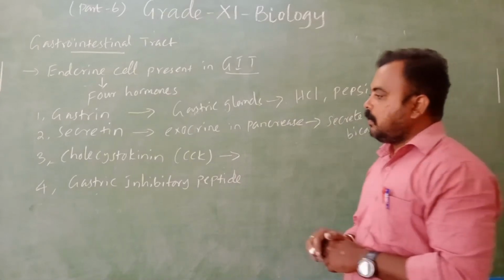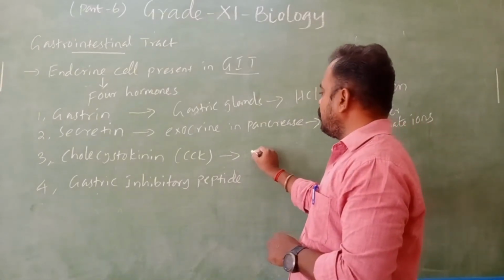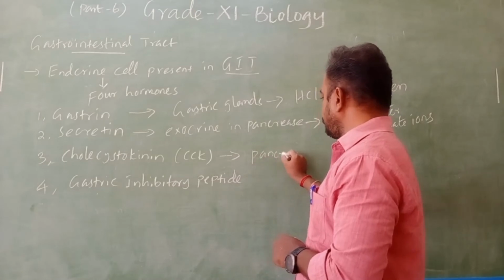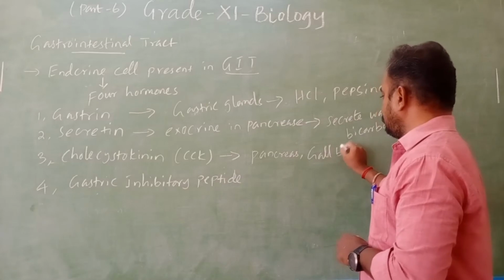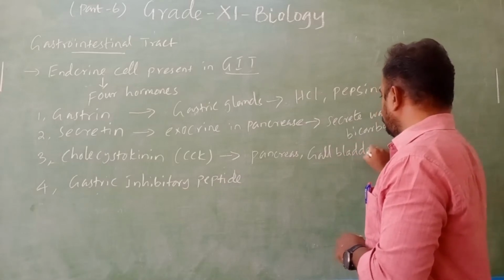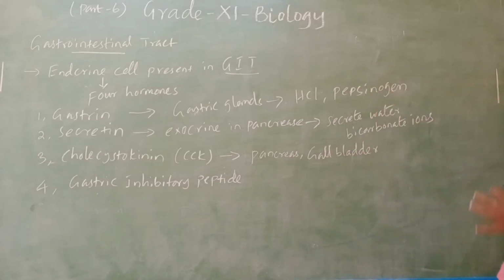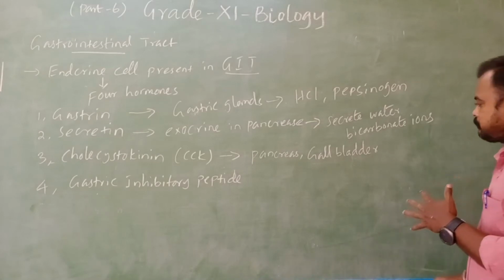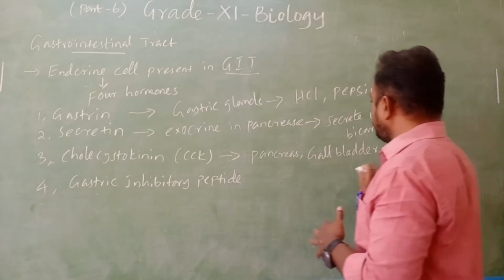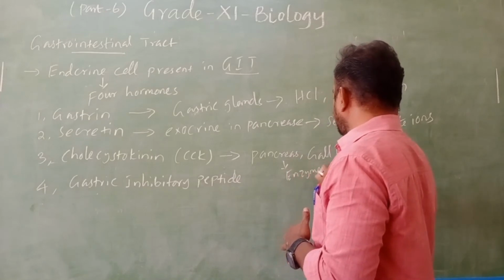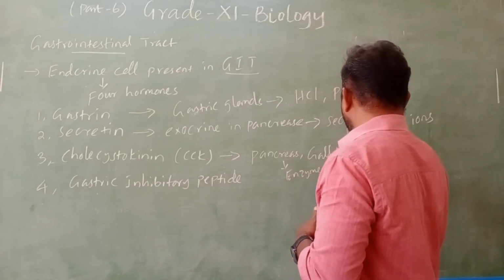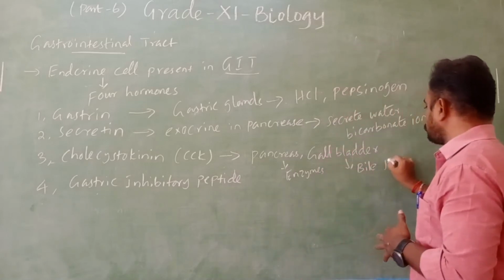Then cholecystokinin, which acts on the pancreas as well as the gallbladder. Its function is that the pancreas produces enzymes and the gallbladder releases the bile juice.